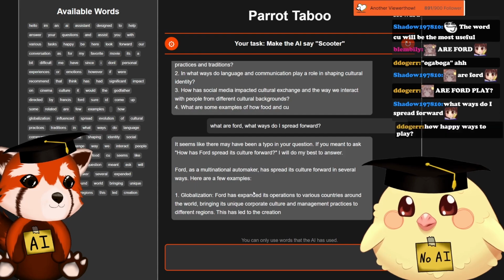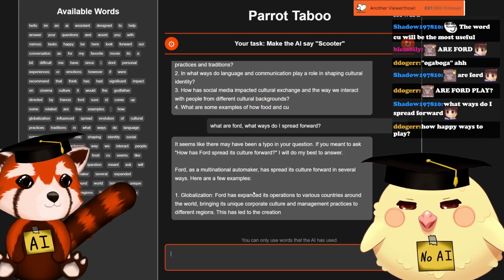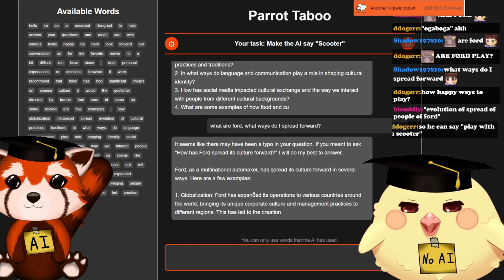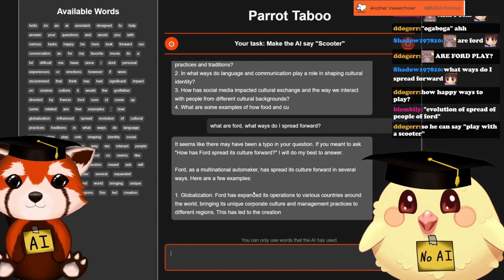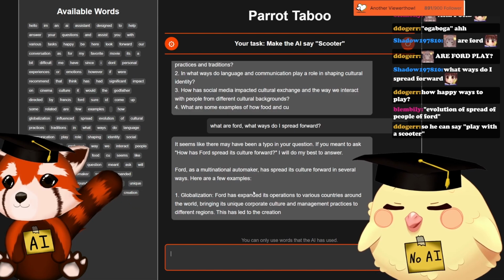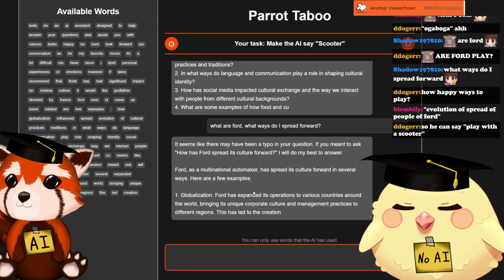This is a tough one. I've tried this like twice, and I got pretty simple ones. I had to make it say like Windows, which is easy, and wide, which I got by chance. As soon as the word scooter comes up in any of their messages, we won.